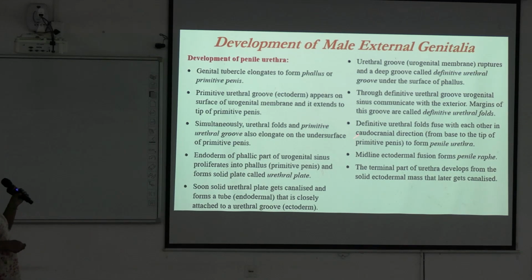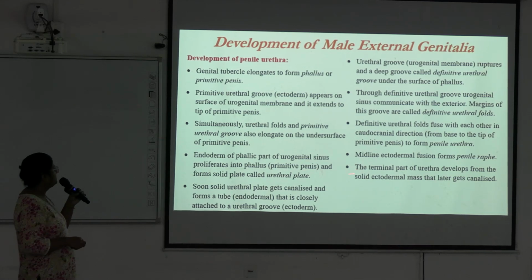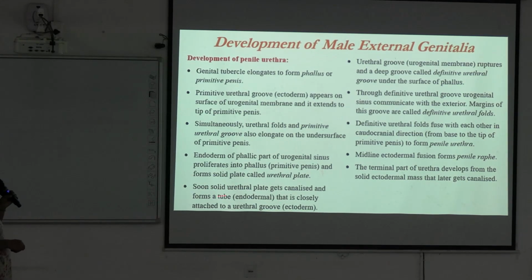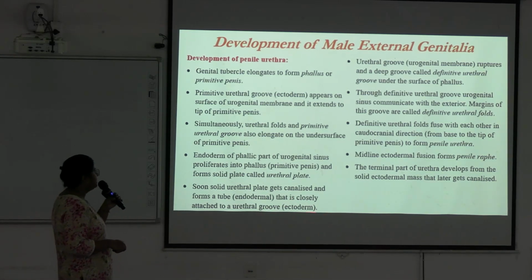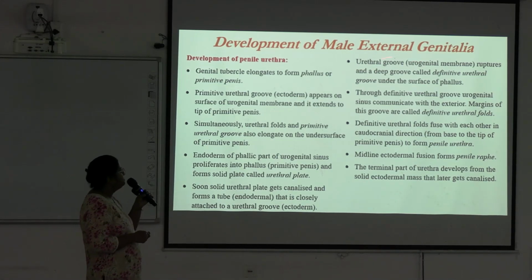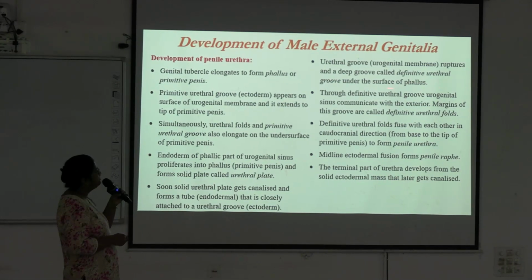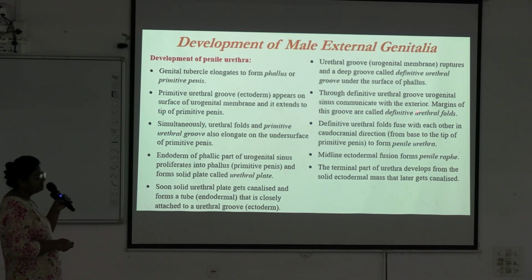The endoderm of the phallic part of the urogenital sinus proliferates into the phallus, that is the primitive penis, and forms a solid plate called the urethral plate. Soon, the solid urethral plate gets canalized and forms an endodermal tube that is closely attached to the urethral groove which develops from the ectoderm. The urethral groove developing from the urogenital membrane ruptures and a deep groove called the definitive urethral groove is formed under the surface of the phallus. Through the definitive urethral groove, the urogenital sinus communicates with the exterior.